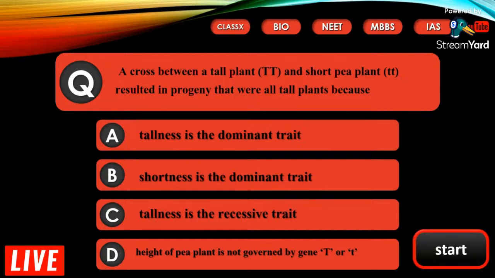What happens in a monohybrid cross? Only dominant characters are expressed in the first progeny. So it is tallness is the dominant trait. So the correct answer here is A. Tallness is the dominant trait.